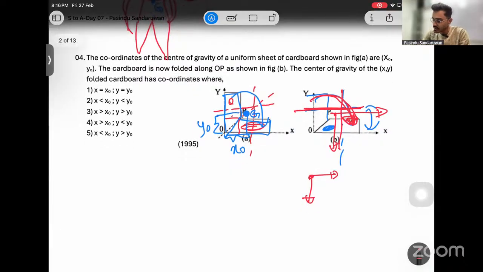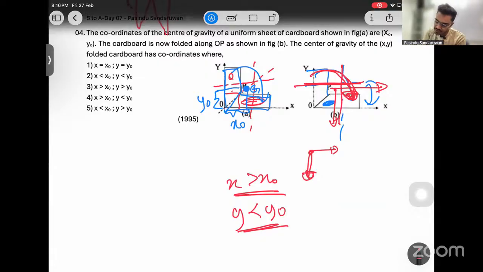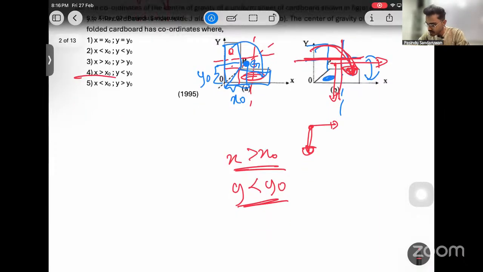Shifting right means compare with x0. If there is shifting right, x should be greater than x0, no? If there is shifting down, y should be less than y0, no? Right? That's it. Simple argument. Then x is greater than x0, y is less than y0, it's 4. Right? 5.